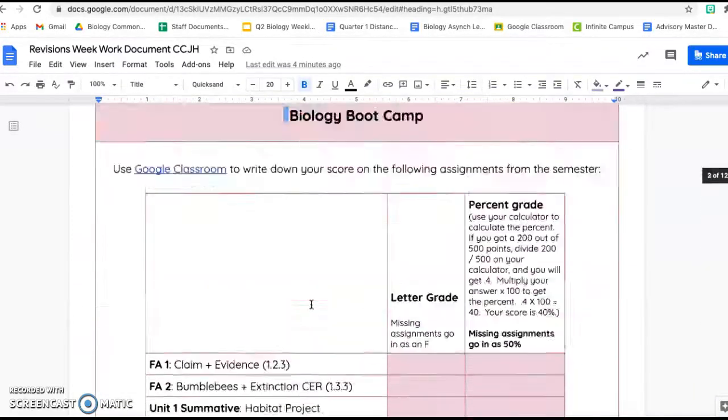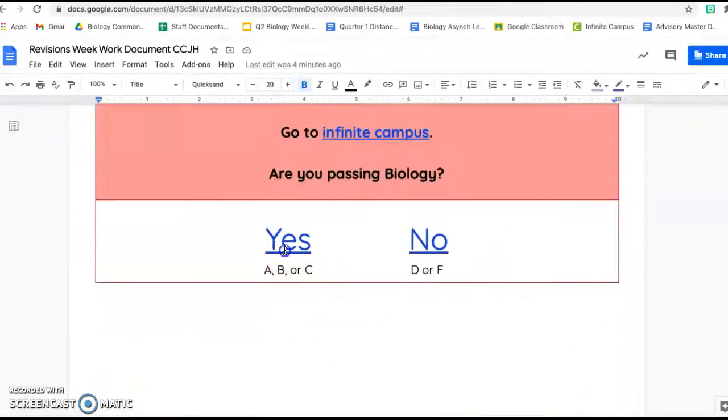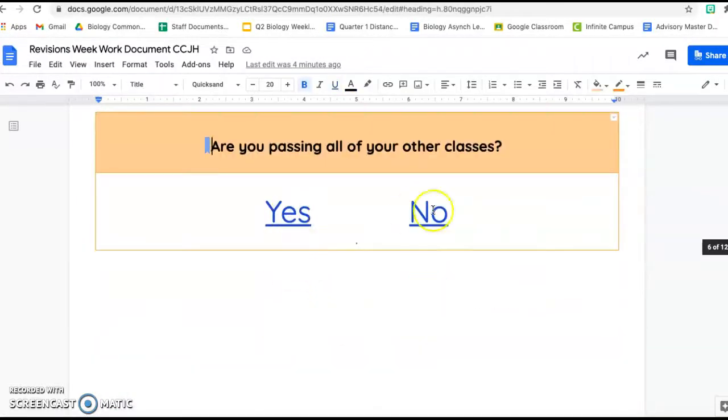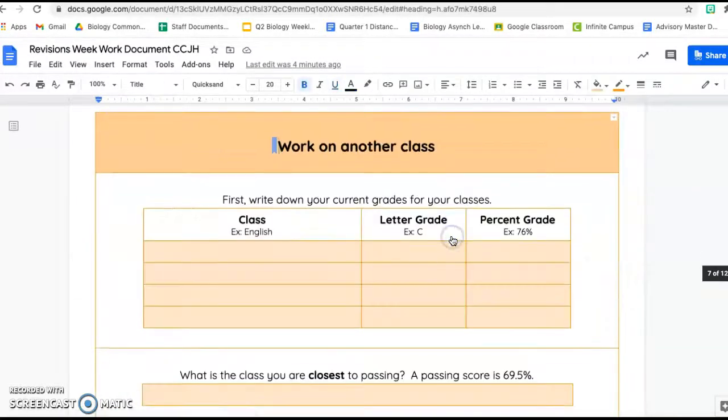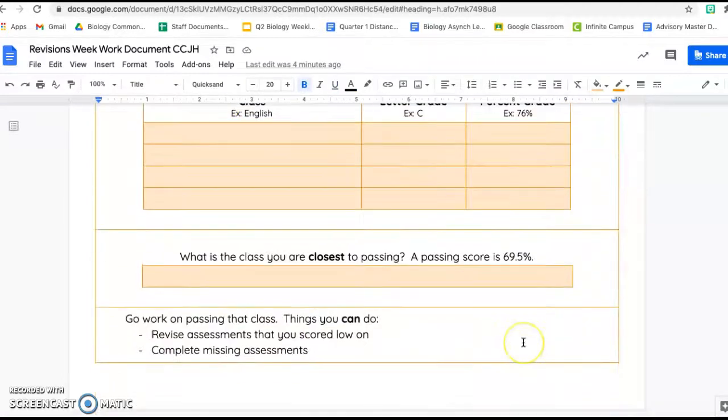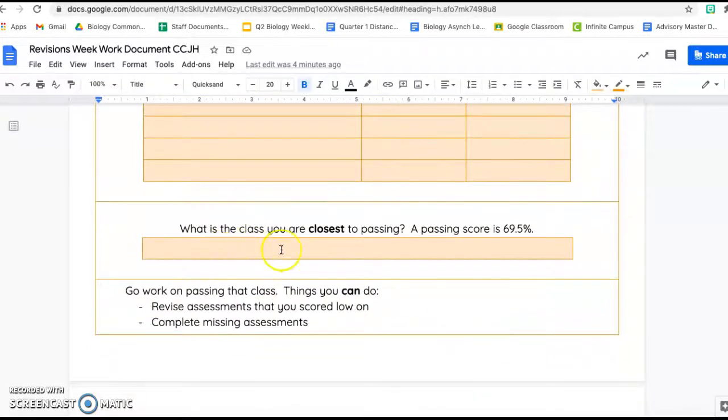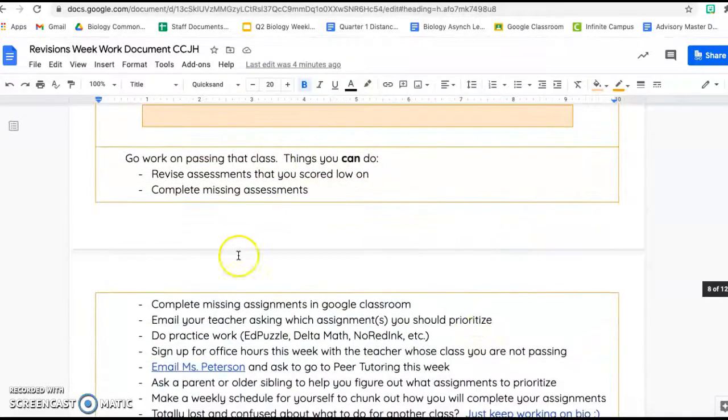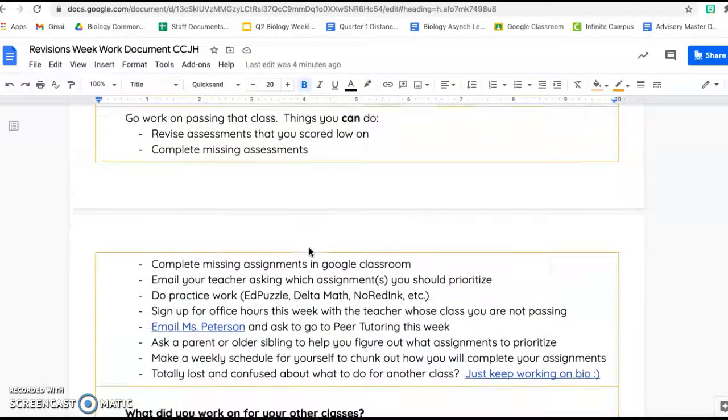If, for example, you are passing biology, but you're not passing your other classes, you will need to work on another class. So you will write the class name, the grade, and the percentage. And you will decide, or you will let me know, what is the class you are closest to passing. A passing score is 69.5%. Then you will review assessments of that class.